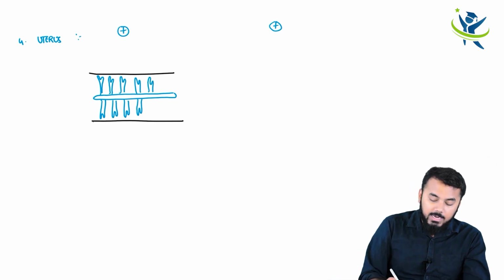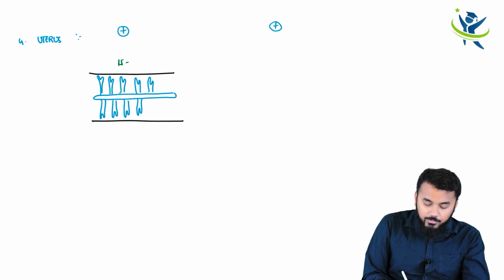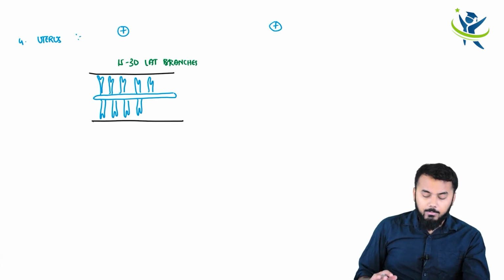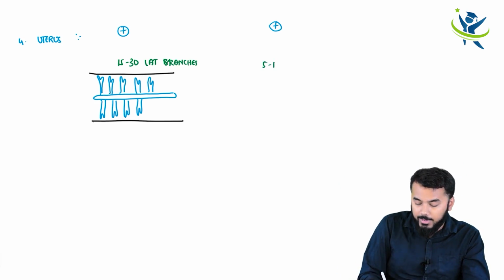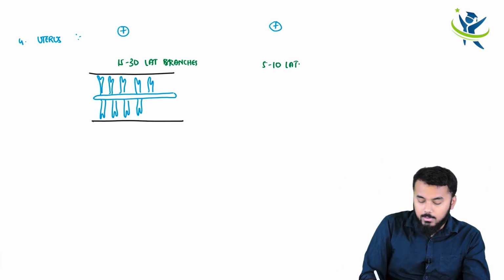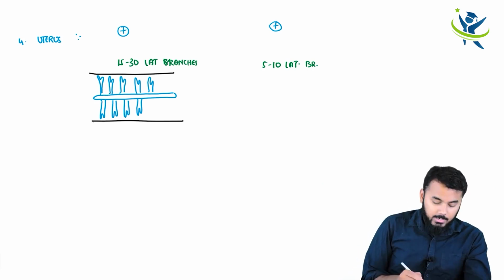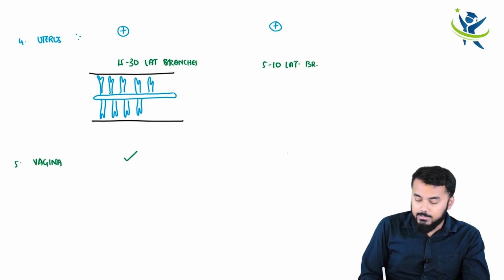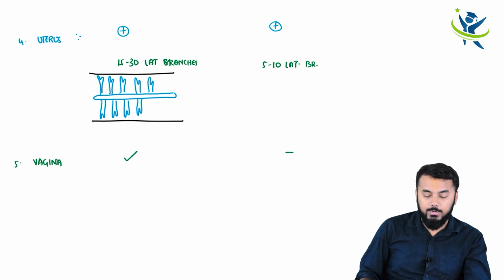And how many branches can we expect? There would be around 15 to 30 lateral branches. The same picture goes on with the Taenia solium, but there would be hardly 5 to 10 lateral branches. Next, fifth important thing is regarding the vagina. So Taenia saginata has a vagina, and this does not have a vagina.